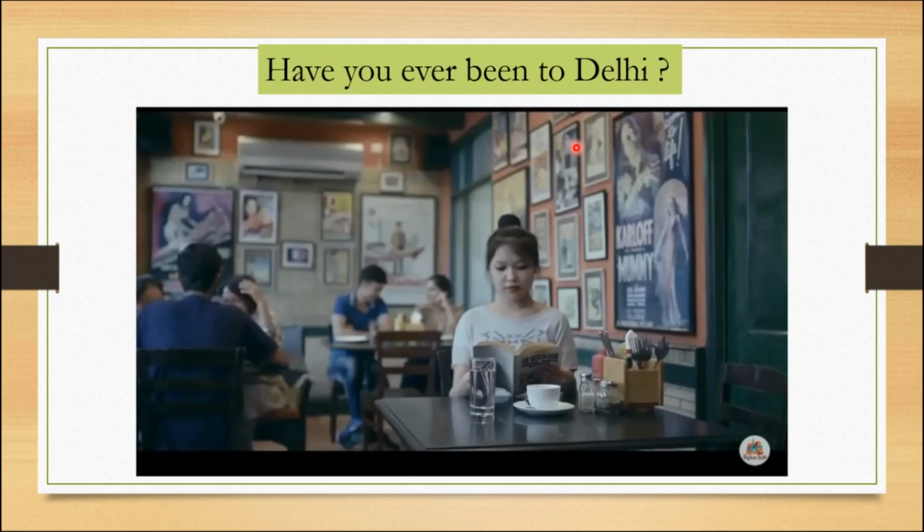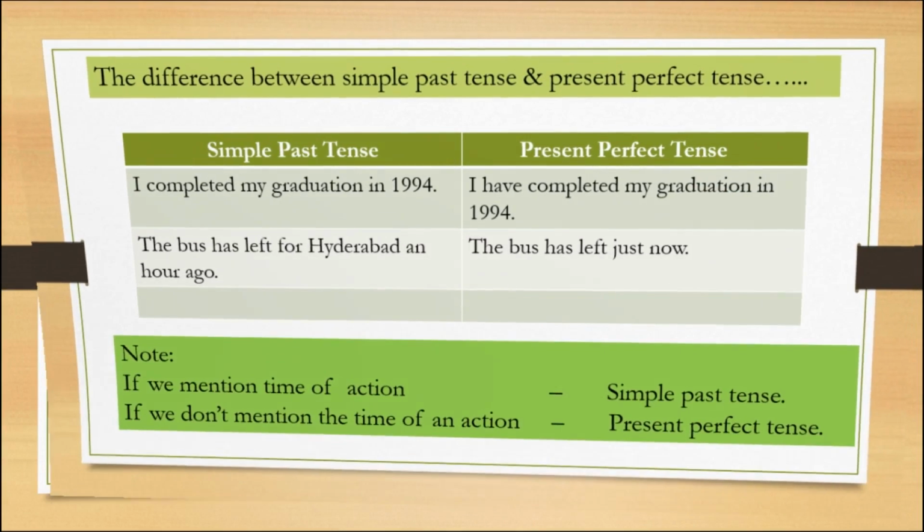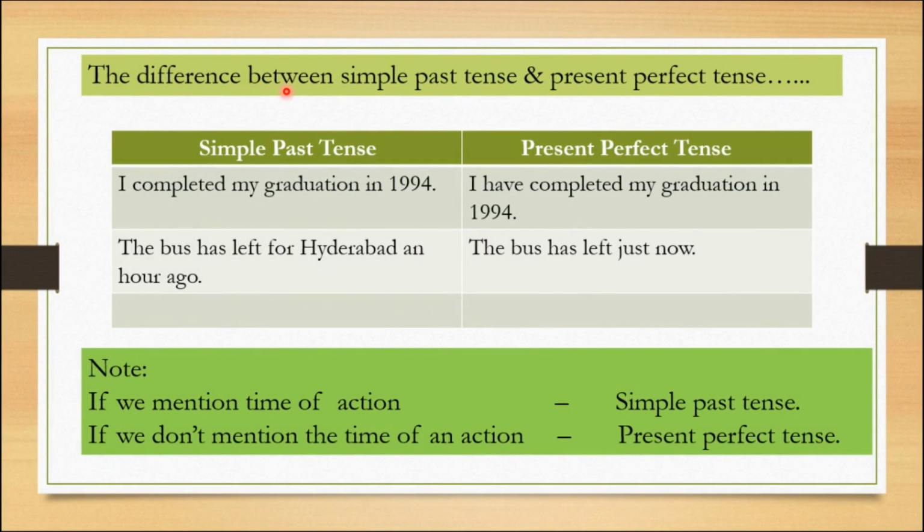If you want to ask somebody a question in present perfect tense, whether they visited Delhi or not, you have to use present perfect tense and you make it in such a sense. That is, have you ever been to Delhi or Agra or America or Hyderabad, etc. Yes, right. The difference between simple past tense and present perfect tense.